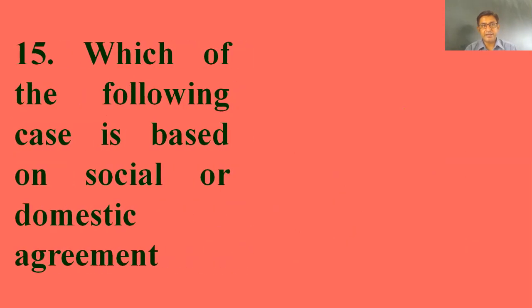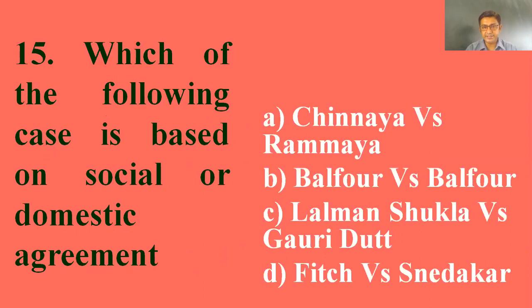15. Which of the following cases is based on social or domestic agreement? There are 4 options: Chinaya versus Ramaiya, Balfour versus Balfour, Lalman Shukla versus Gauridutt, Fitch versus Snedeker. Social and domestic agreement, on this point, which is the right answer? The right answer is point B, Balfour versus Balfour.